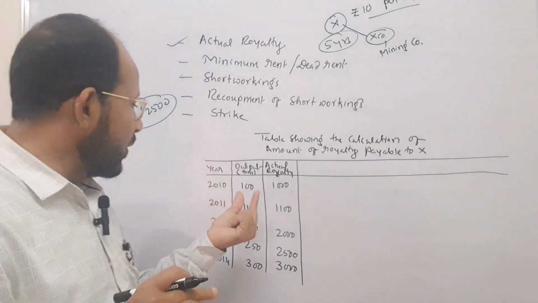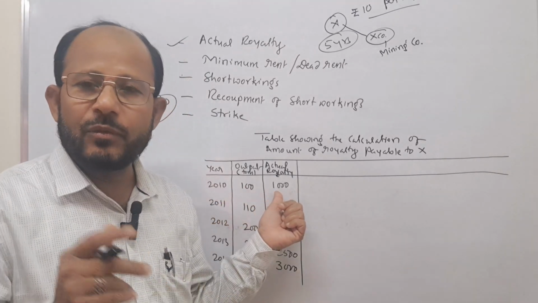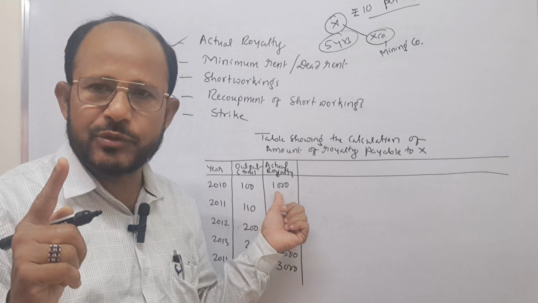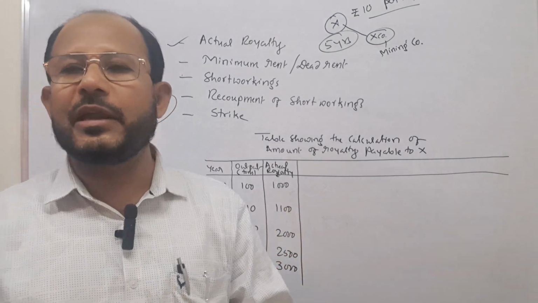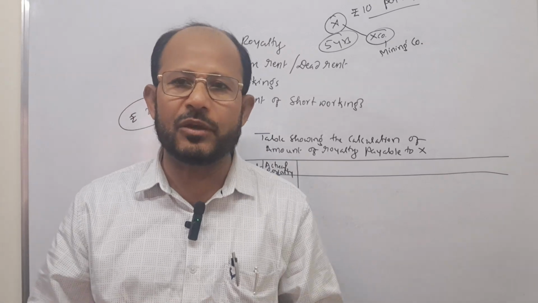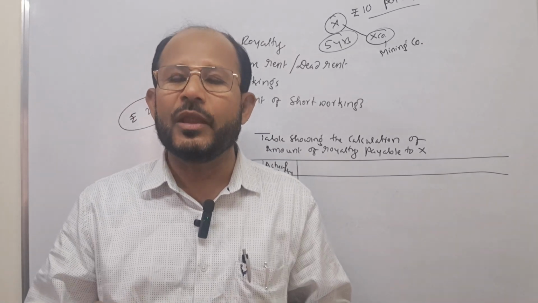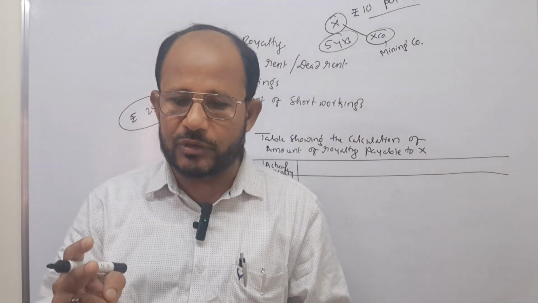Here, in the first year, how much royalty comes? 1000 rupees comes. In the first year the actual royalty comes to rupees how much? 1000. But here the landlord, Mr. X, is not going to accept rupees 1000 as his royalty. What will he do? He will demand minimum 2500.